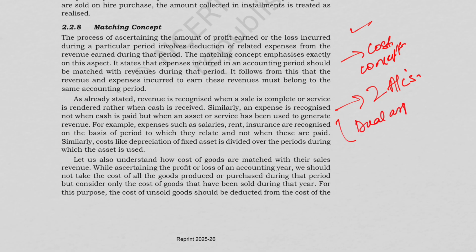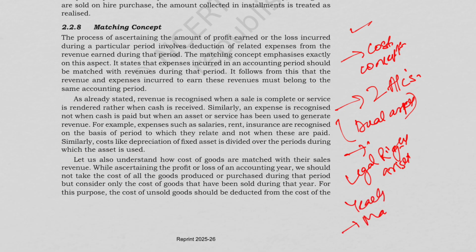Because of dual aspect. When should we record the sales? When the legal right arises, not when the cash is actually received. Why is depreciation yearly? Because of the matching concept.